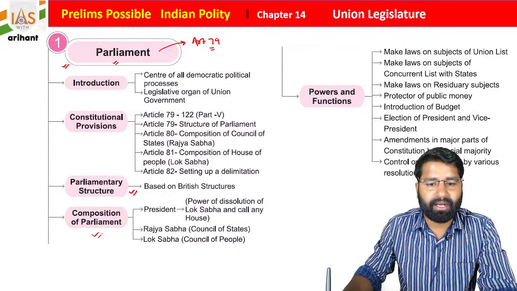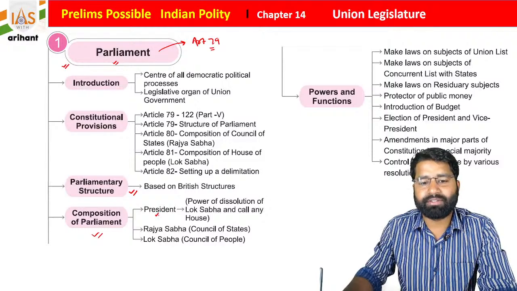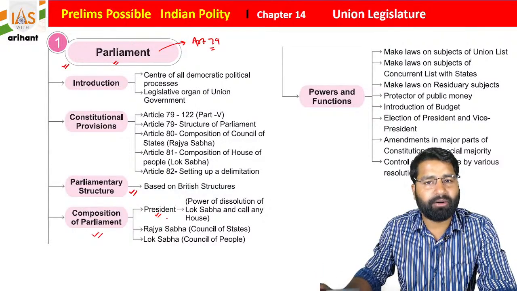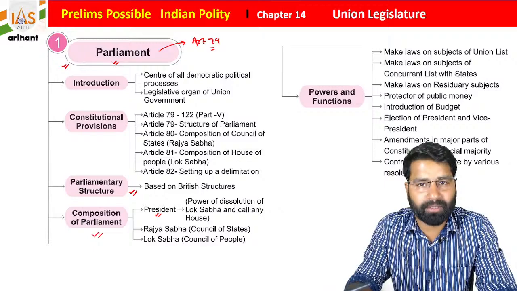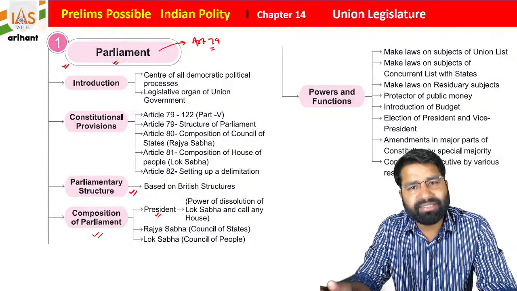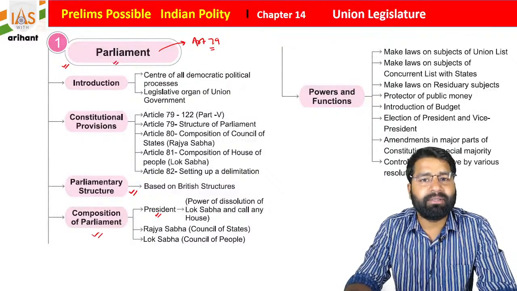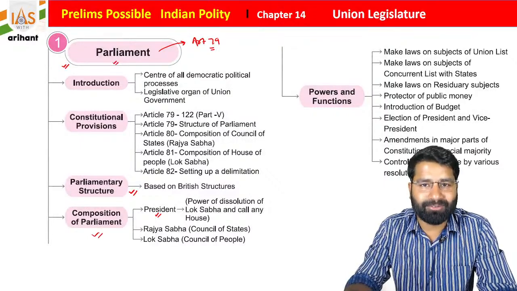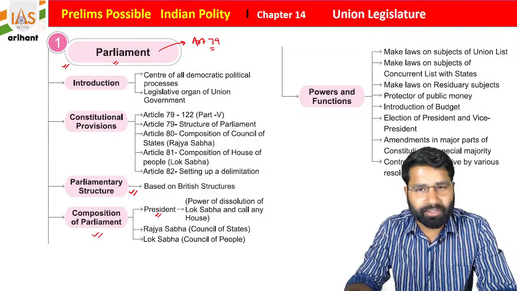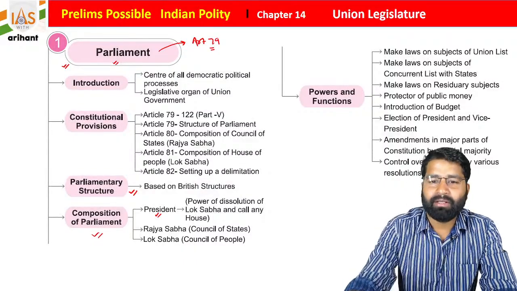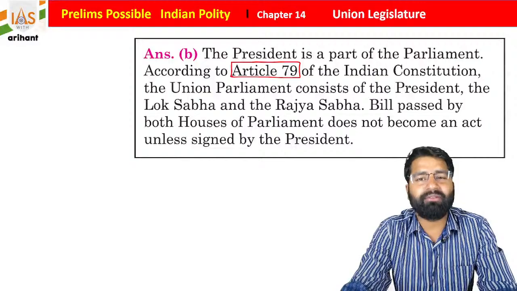If we talk about the composition, we already discussed that the President, Lok Sabha and Rajya Sabha are combinedly the parliament. The President will not sit in the Lok Sabha or Rajya Sabha, but he is a part of the parliament, students. There are lots of functions and powers we already discussed. So I will start from the same point where we left.